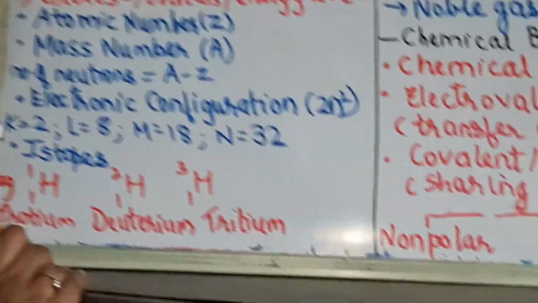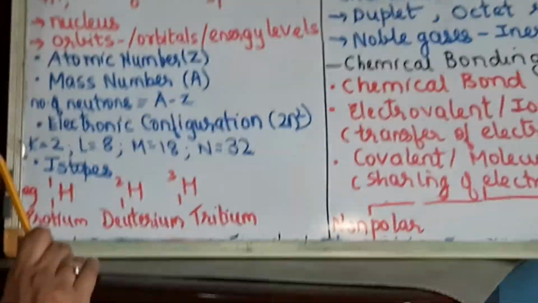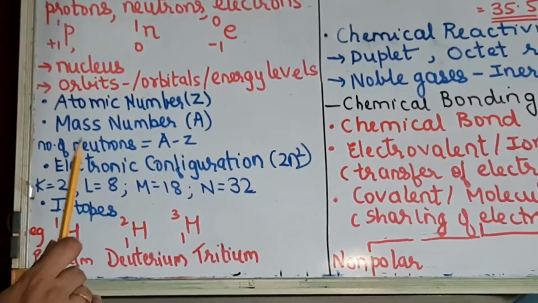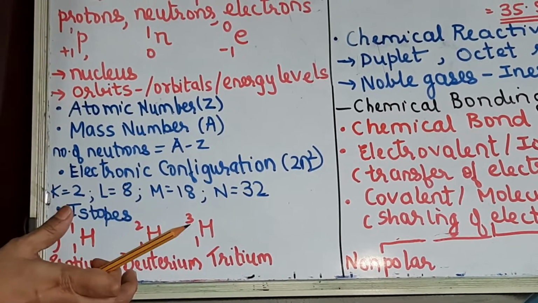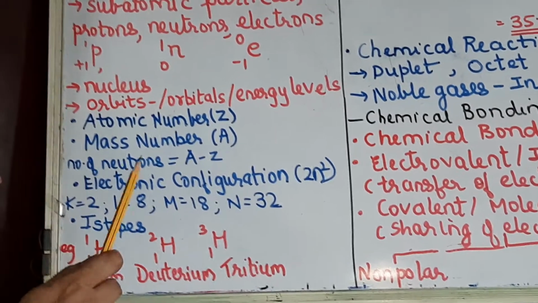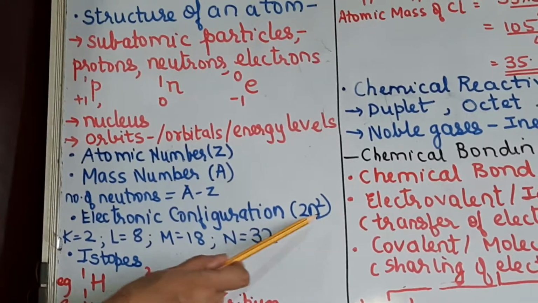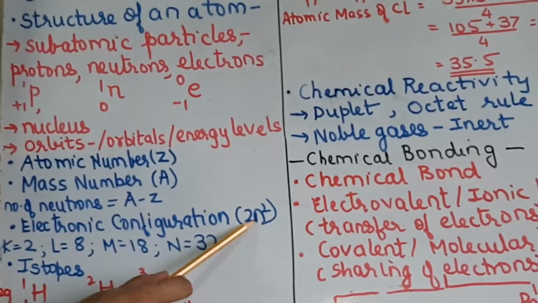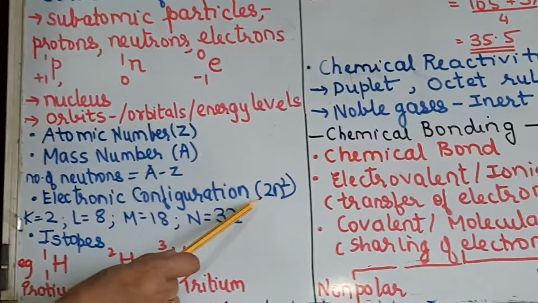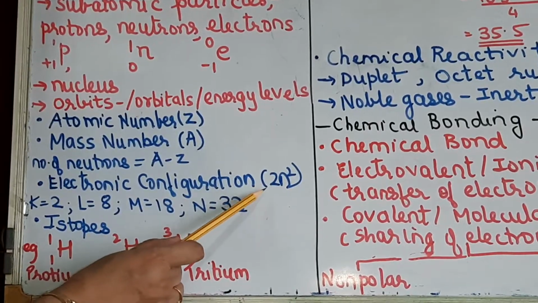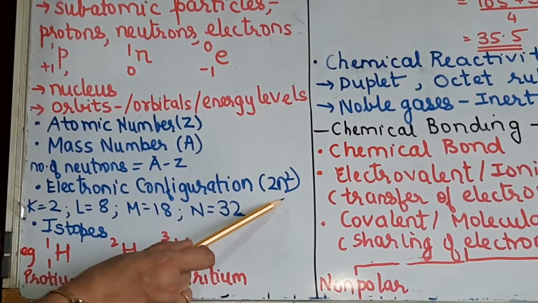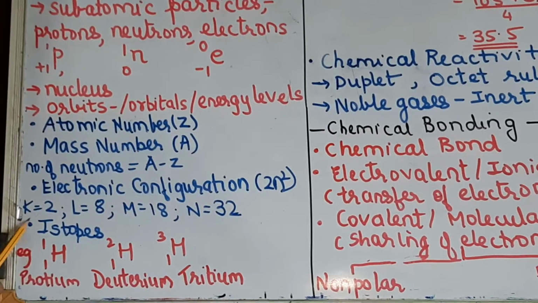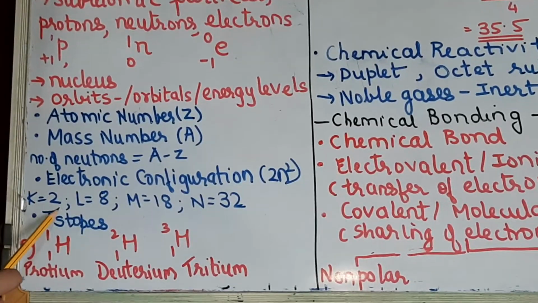Now there are certain rules for this electronic configuration. The first rule says that the maximum number of electrons which an energy level or an orbit can hold is given by the formula 2n squared, where n stands for the shell number. So if it is the first shell from the nucleus, that is the K shell, it will be 2 into 1 squared, which is equal to 2. So K shell will have a maximum capacity of 2 electrons.